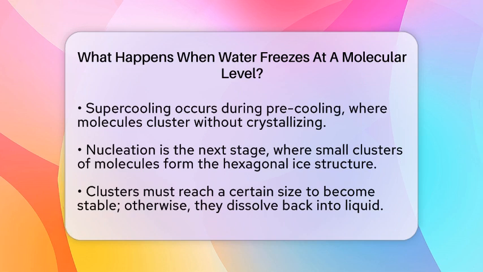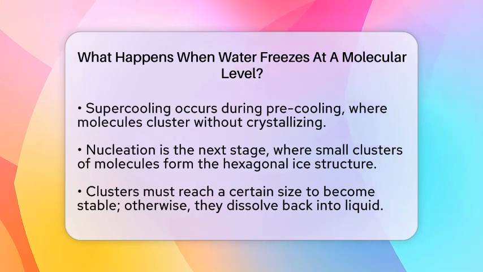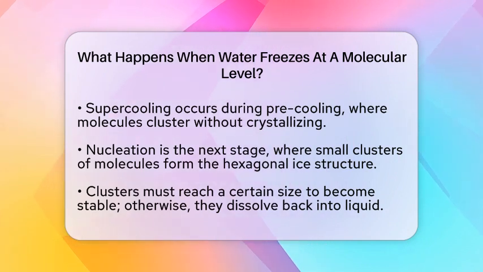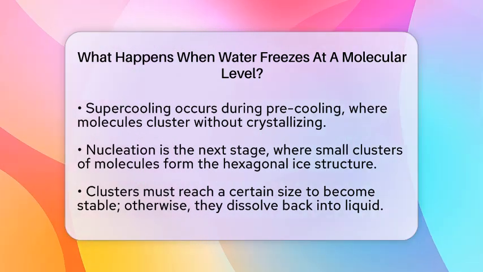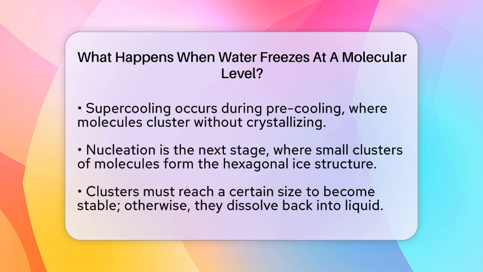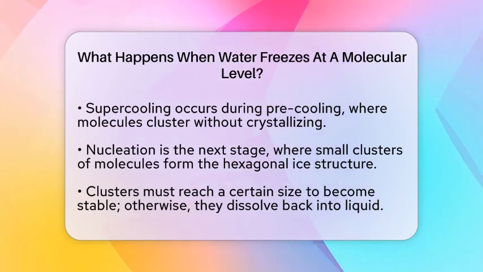Next comes nucleation. In this stage, small clusters of molecules randomly arrange into the hexagonal ice structure. These clusters need to reach a certain size to become stable. If they do not, they will dissolve back into the liquid state. Once stable clusters form, we move into the crystal growth stage. More water molecules attach to the surface of these clusters, expanding the ice lattice.